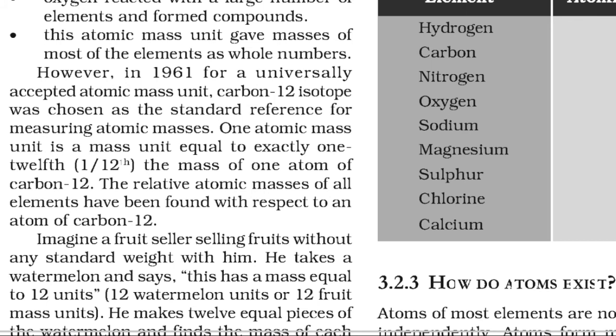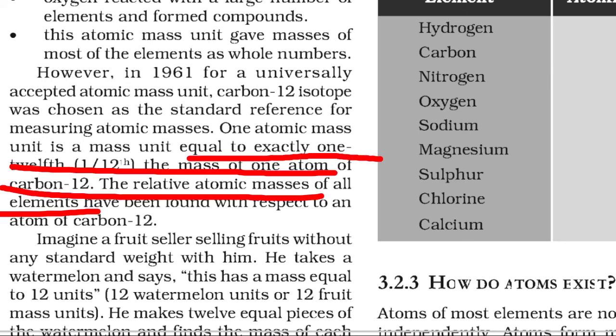Oxygen has been changed and carbon has been taken. So if you are asked the definition of 1 atomic mass unit, you will say 1 atomic mass unit is defined as exactly 1/12 the mass of an atom of carbon-12.